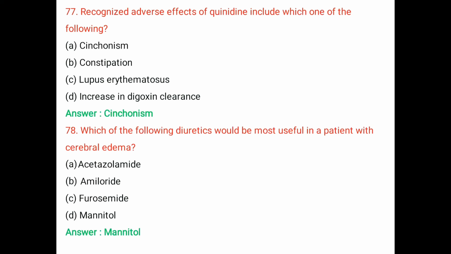Question number 78. Which one of the following diuretics would be most useful in patients with cerebral edema? A. Acetazolamide. B. Amiloride. C. Furosemide. D. Mannitol. The right answer is mannitol. Mannitol is a sugar alcohol that decreases water and sodium reabsorption in the renal tubule. It acts as an osmotic diuretic. It reduces intracranial pressure by reducing brain volume, decreasing the water content in the brain.